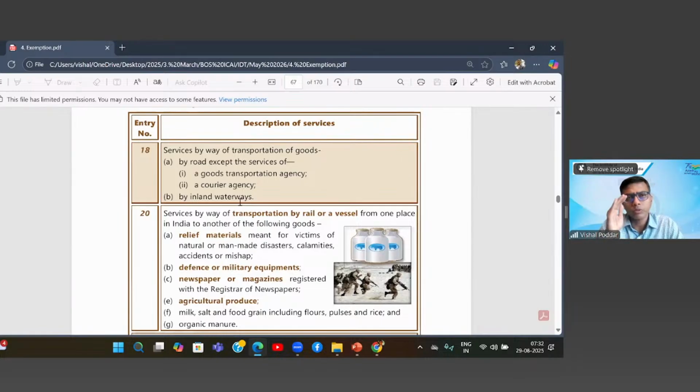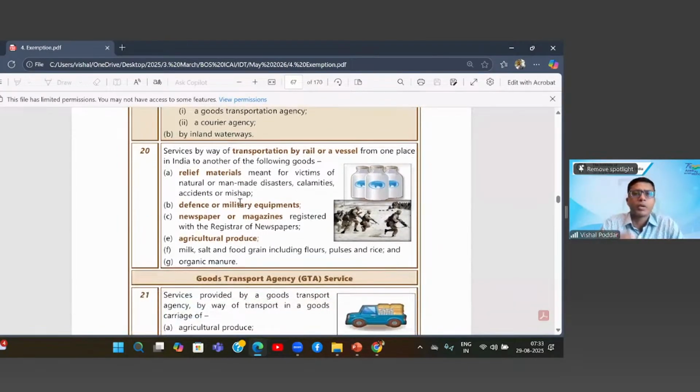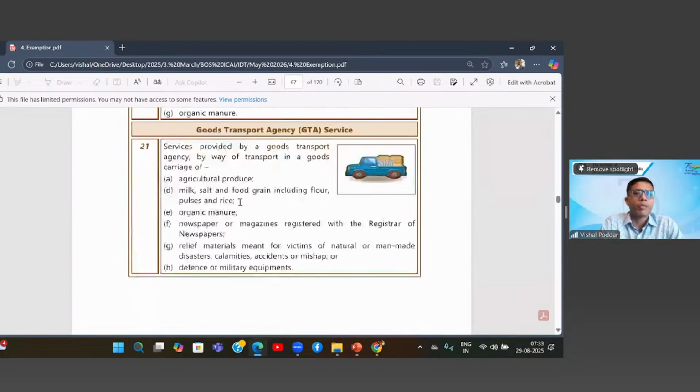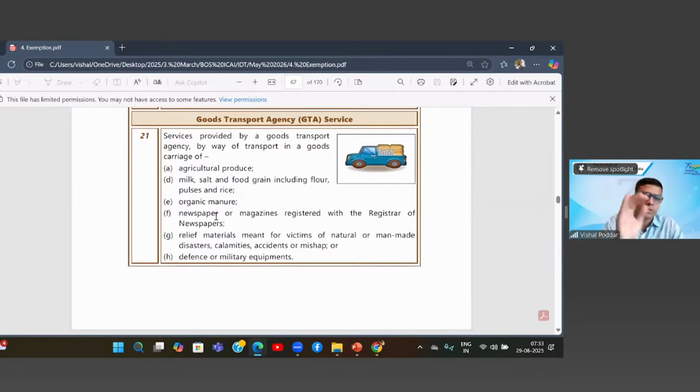Now, the first step that we come to after this point is that if you are transporting your goods by a GTA, that is a goods transport agency who has to issue a consignment note, then your transportation is taxable. However, within GTA, if you are transporting any of these goods by the GTA, that will be exempt. So first read entry 21.